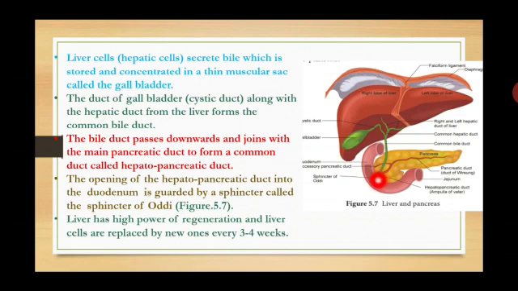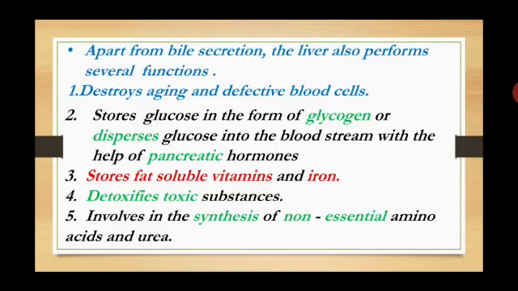The liver has high power of regeneration. Actually, it plays a main role in our body. Liver cells are replaced by new ones every 3 to 4 weeks. Apart from bile secretion, the liver also performs several functions. First function, destroy aging cells and defective blood cells.